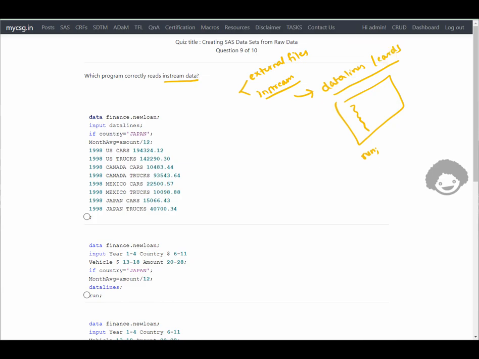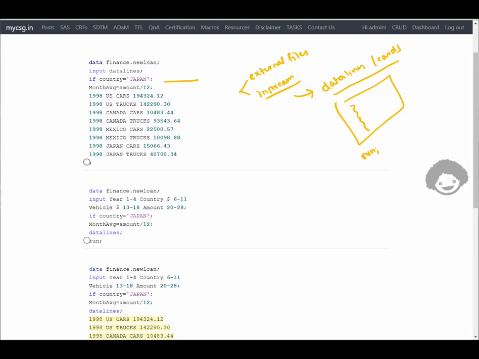Let us see if any of them has this. We do not have any of that in the first option. We do not have a cards or datalines. Here we have some lines of data, but we do not have the datalines statement.